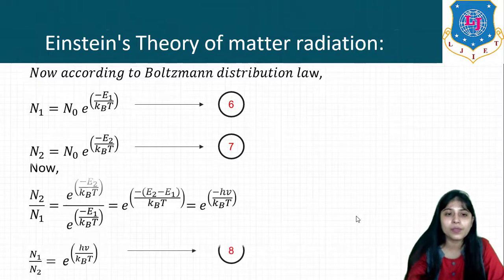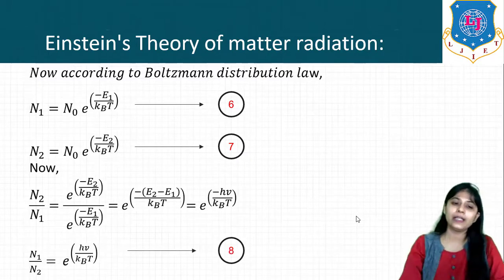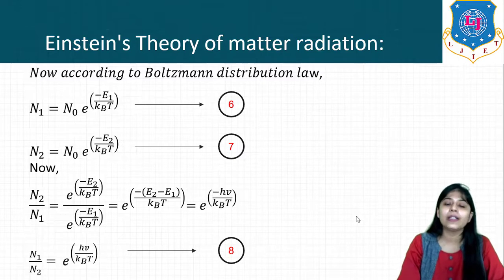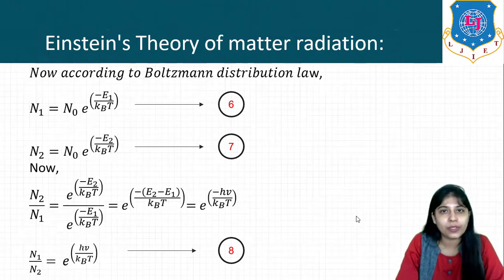Okay, so if we substitute this equation to obtain N1 by N2, we get e raised to minus (E2 minus E1) upon kBT, which will give e raised to minus h nu upon kBT. Why? Because E2 minus E1 is equal to h nu, where h is Planck's constant and nu is the frequency.